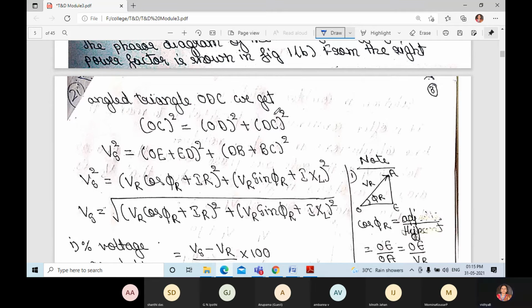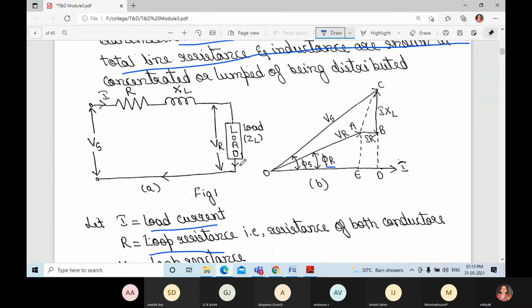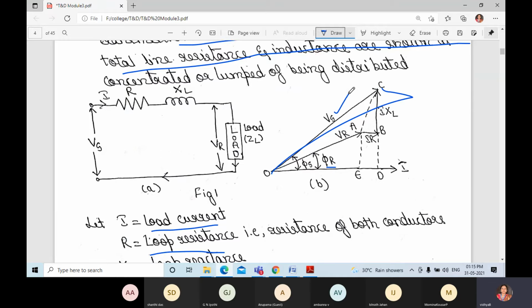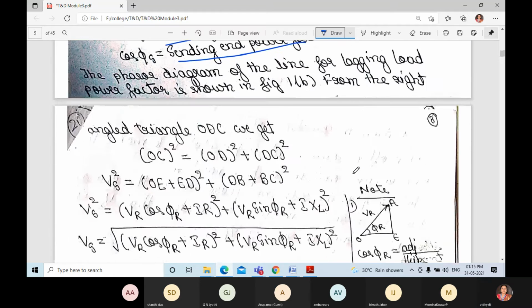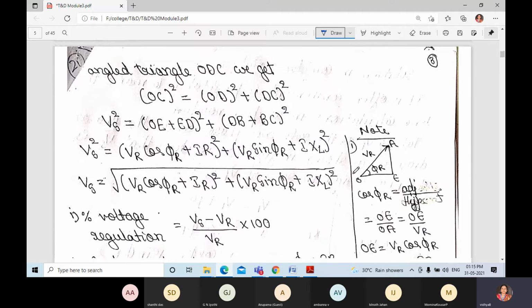OC is Vs, so Vs square. But what about OD? We don't know the value from O to D. From E to D, we can write IR. But what about from O to E?